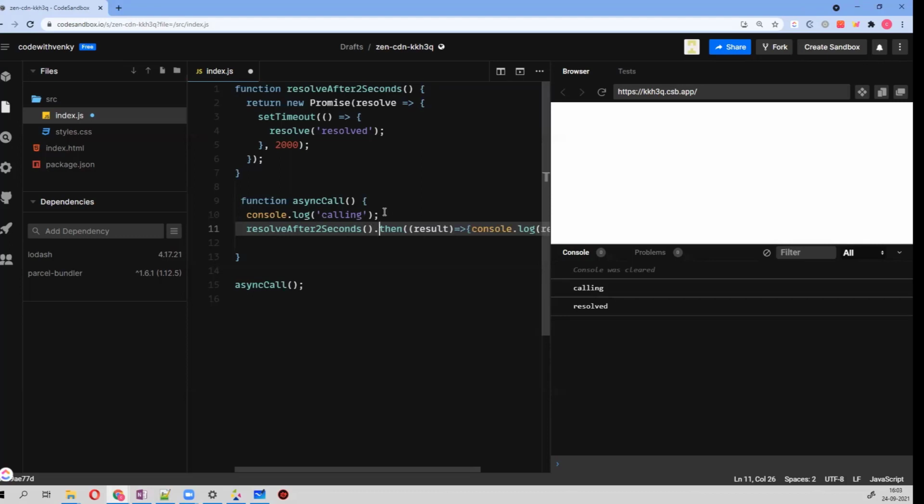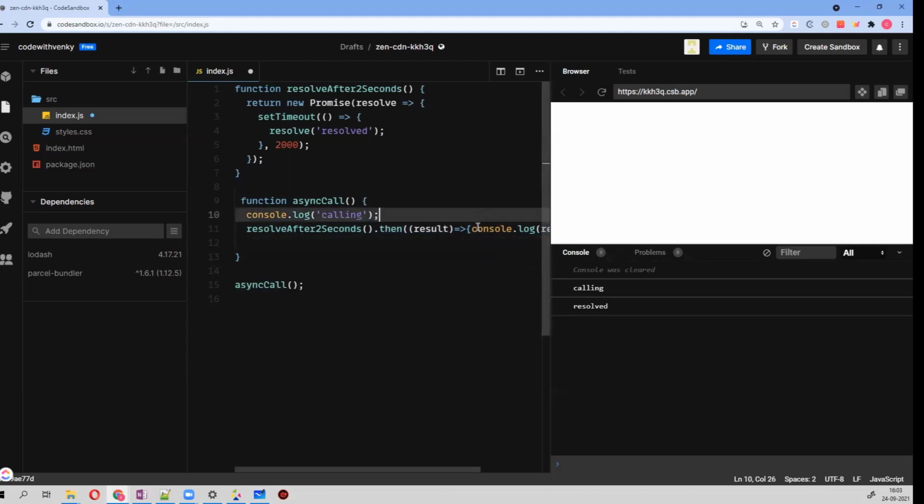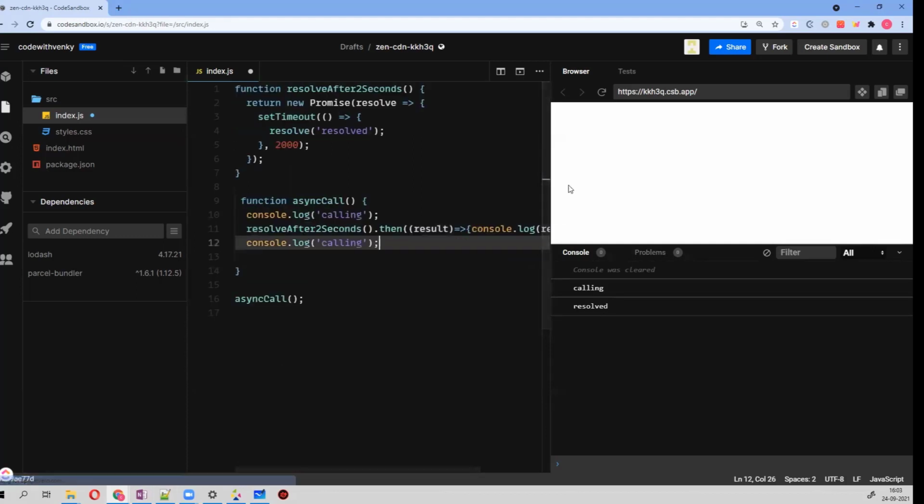Let's see what happens if I put some more statements over there and how it performs. Let's execute it.